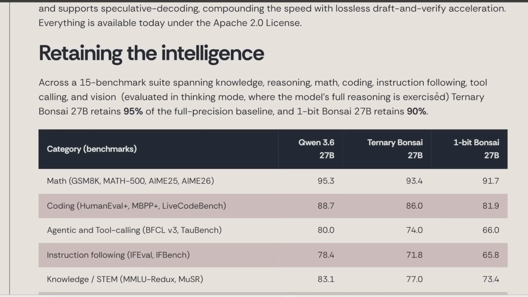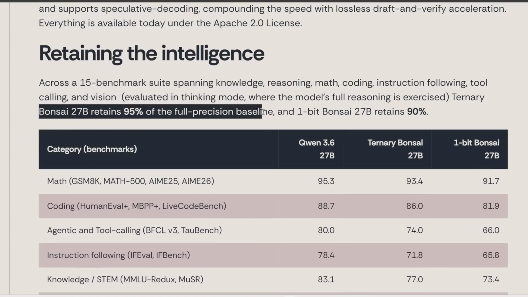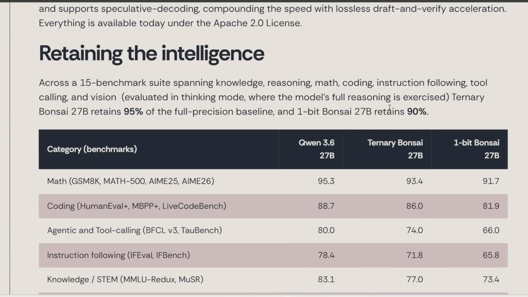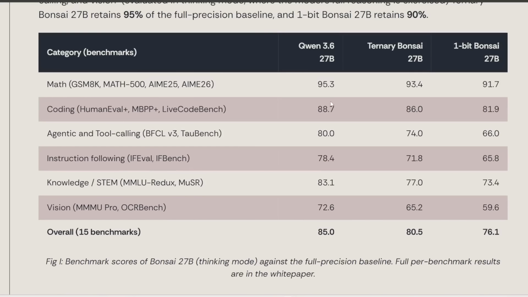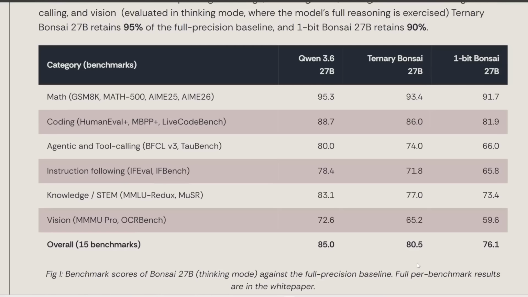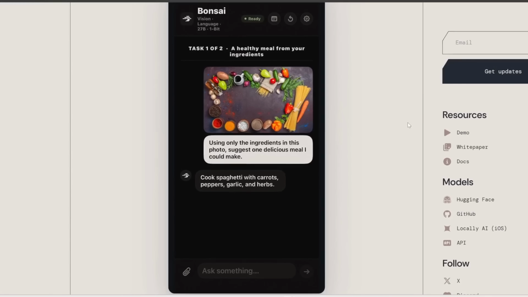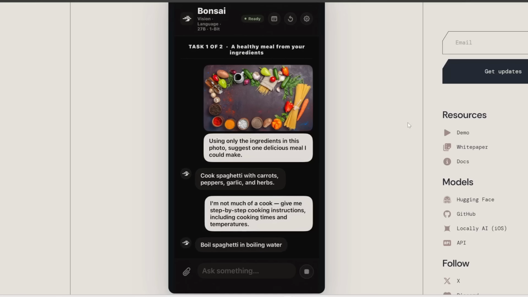But the really impressive thing is that here it says this ternary Bonsai 27B retains 95% of the full precision baseline, or basically the quality of the original model. And then the smaller 1-bit variant retains 90%. If you look at these benchmark scores, then as you can see, the full Qwen 3.6 model scores 85% on average across all these benchmarks, and then ternary Bonsai scores 80.5%, which is not too bad. It's not like a huge drop in quality, even though they were able to compress the size by a massive amount. And so now with this ternary Bonsai, you can have the intelligence of Qwen 3.6 completely offline on just your laptop or phone.